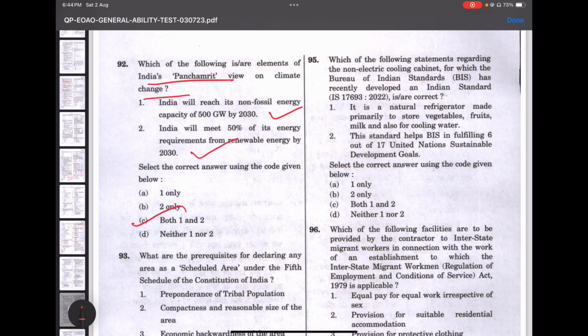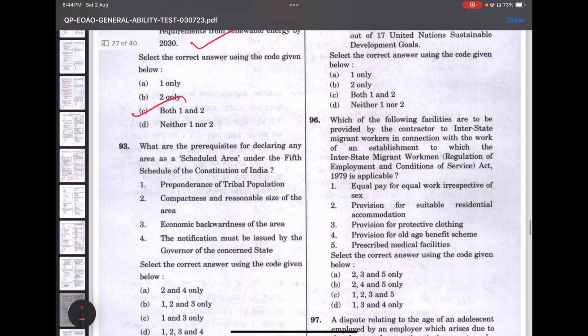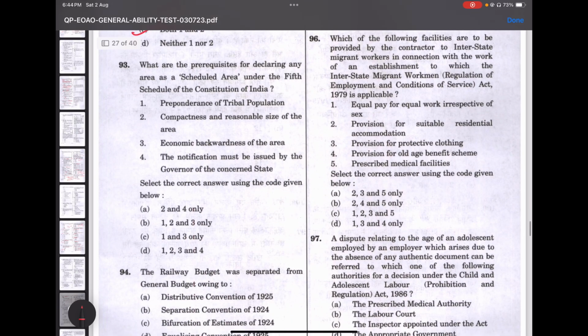So certain science and tech-based questions, they will have answers, mostly both 1 and 2. If you could go through the previous year question papers, you can make it out.